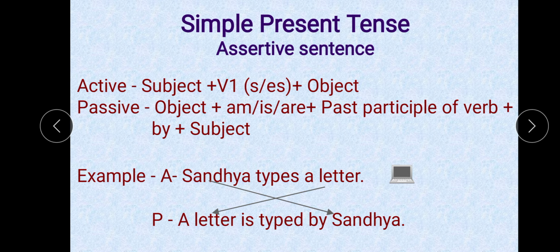See the interchange. This object of active becomes the subject of passive, and the subject of active becomes the object of passive, and as I have told, the past participle form of verb, and you must use by before the object of the passive sentence or after the main verb. I hope you got it.